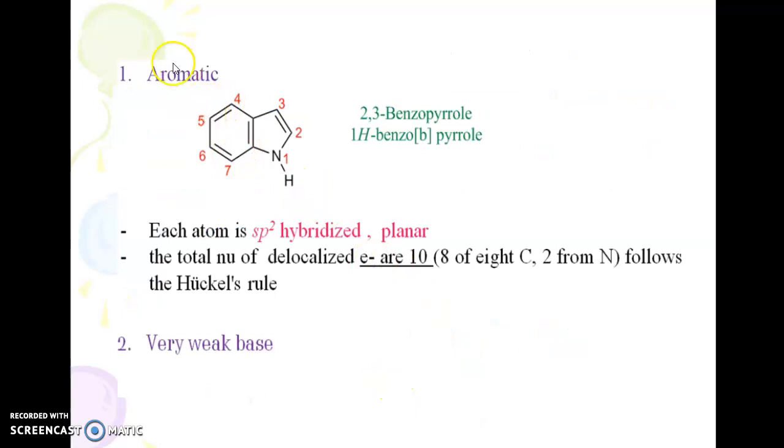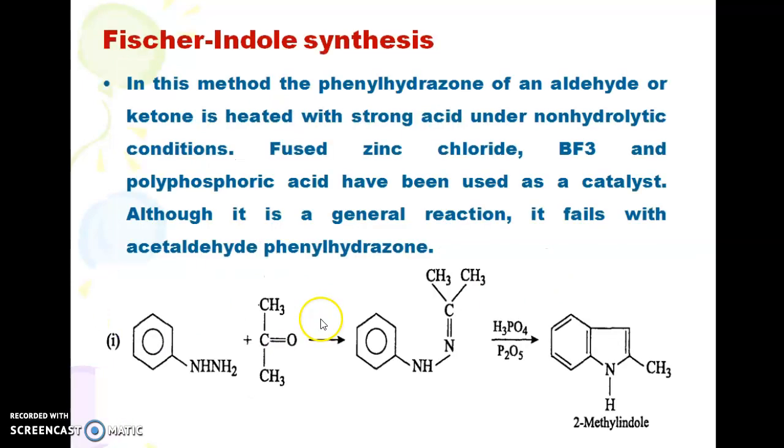As usual, it is aromatic. We can call this 2,3-benzopyrrole. Each atom is sp2 hybridized and it is planar. The total nucleus contains 10 delocalized electrons, 8 of which are contributed from carbon and 2 from nitrogen, which follows the Hückel rule, and it is very weakly basic.